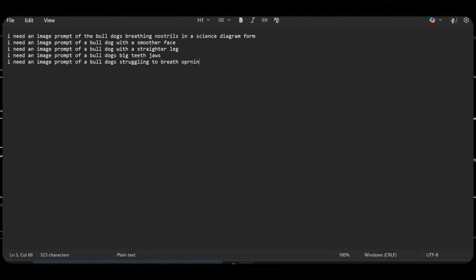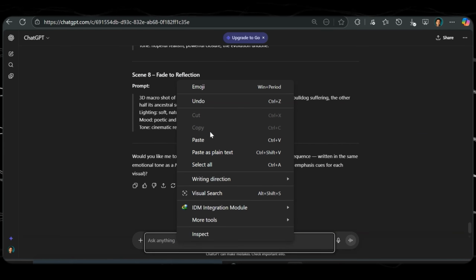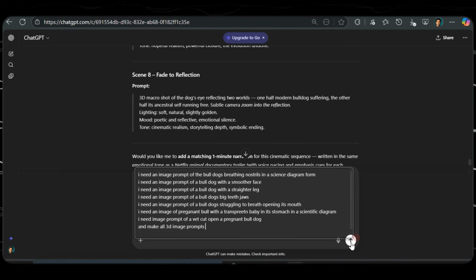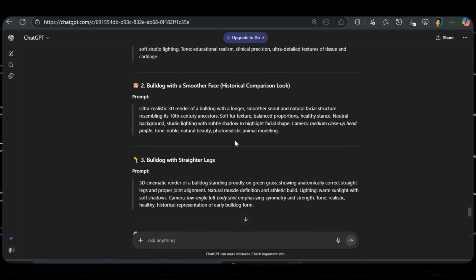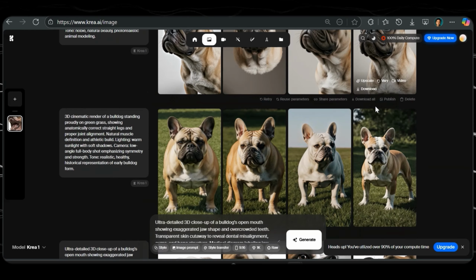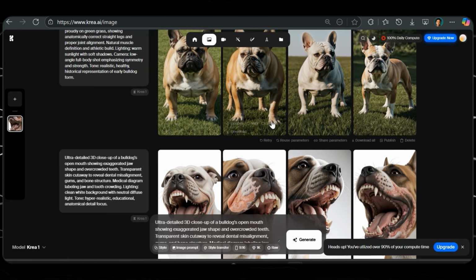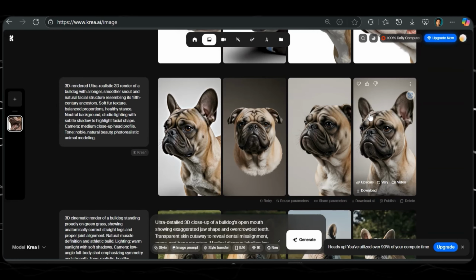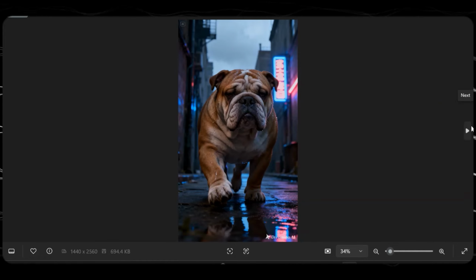I'm then going to copy this and put it in ChatGPT and ask it to advance the prompt and make it 3D rendered. You can also do the same. So paste it right here, and you can see that ChatGPT is making it advanced and 3D rendered. From here, I'm also going to copy these prompts, and this is the outcome. You can see that these prompts, the teeth of the bulldog and everything we need to generate this type of video. And once we have this, we can head on to view them.